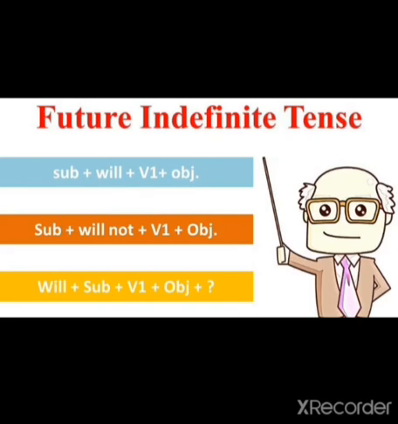Now come to the interrogative form. Remember, when there is a question mark at the end of the sentence, that is an interrogative sentence, and in the very beginning you will find the helping verb, whichever tense form it is. For example, this is future indefinite, so the helping verb will is there, so will comes in the beginning. Will, then subject, verb with first form and then object. For example, you can say, will you visit your friend's house tomorrow? Will goes at the beginning and then at the end a question mark comes. So this is the interrogative sentence of future indefinite.